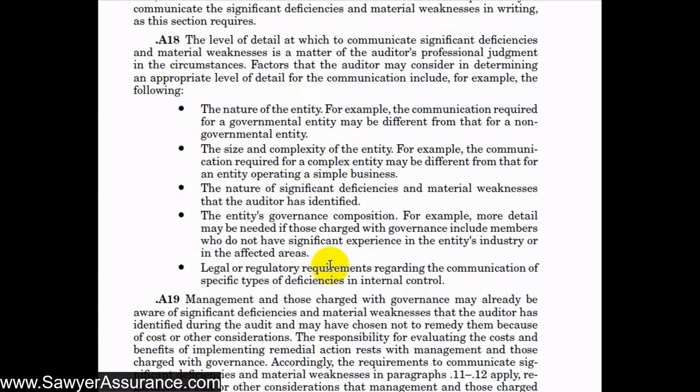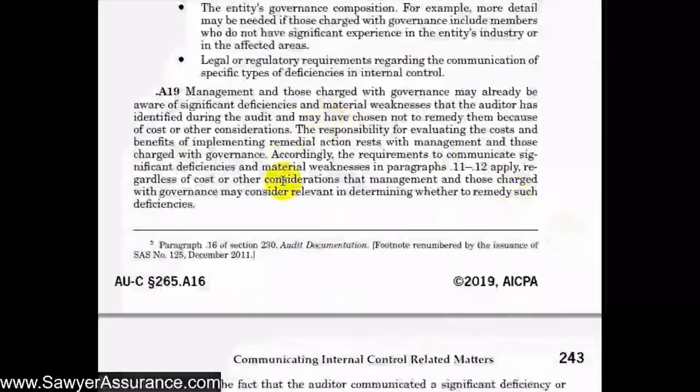All these would suggest that we should be more detailed if the people we're communicating with aren't familiar with the industry, or they are farther removed from management and unaware of the day-to-day operations of the companies. So however we think is best to get across to management and those charged with governance the importance of these deficiencies. And next we have an important one here.